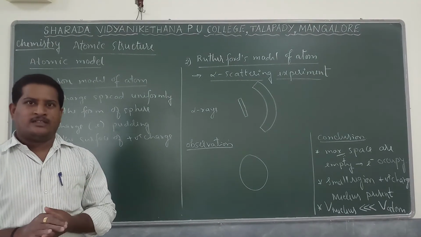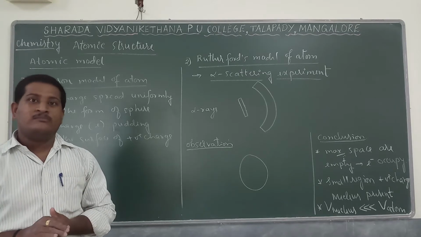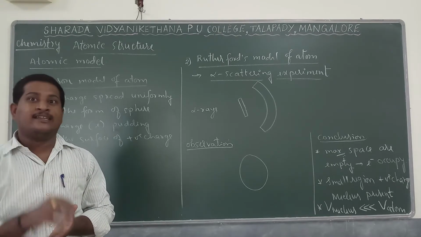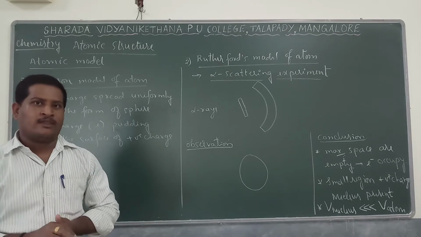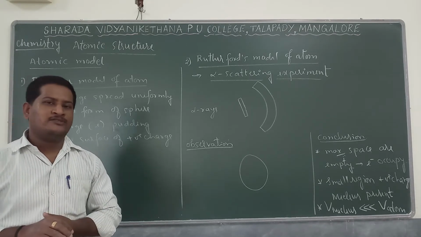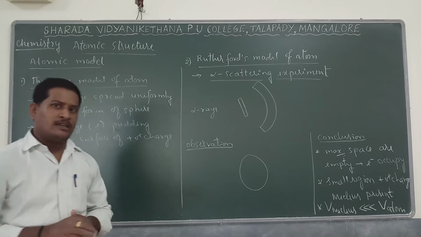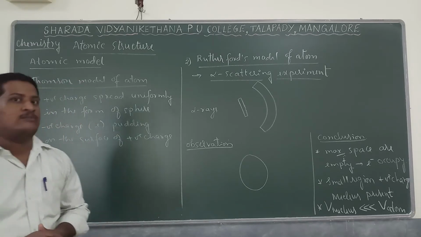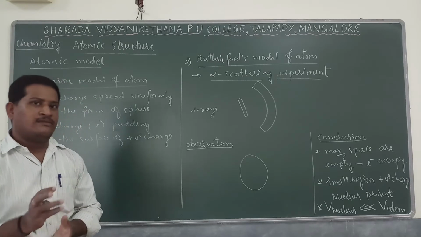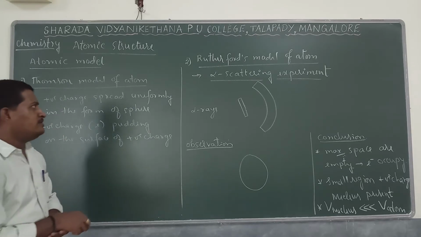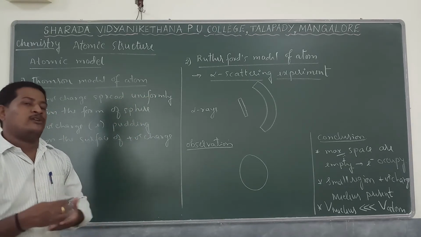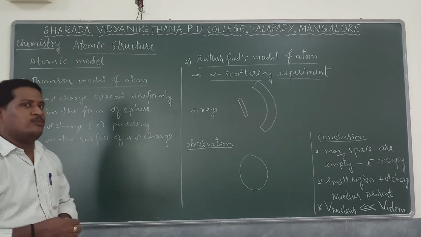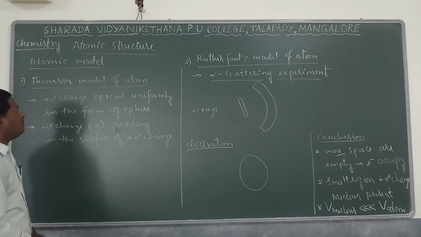It is observed that the general symbol for an atom is ZXA. So let us find out the model for an atom, how it looks. Different scientists worked on the model representation. Among them we go with the more important models for an atom. The first one is the Thomson model, the second is the Rutherford model, and the third, the latest one that we are following, is Bohr's atomic model. Let us see the Thomson model first.